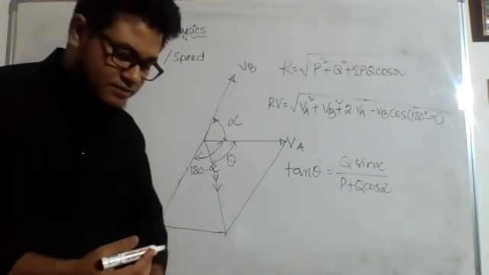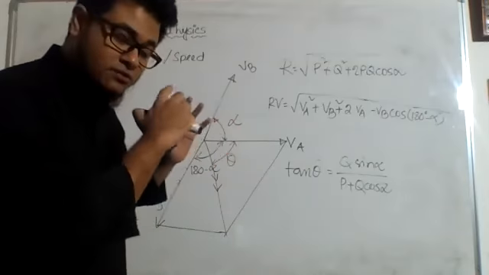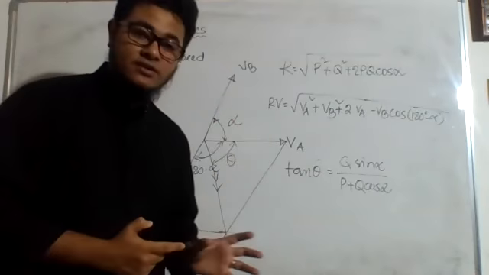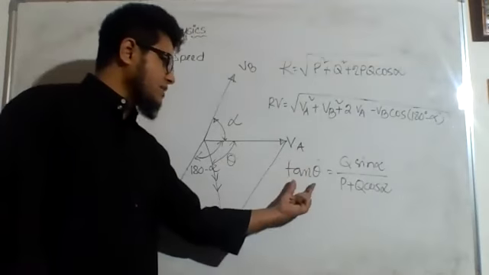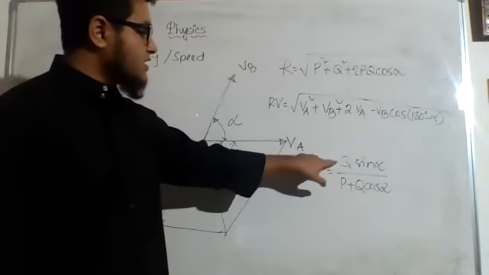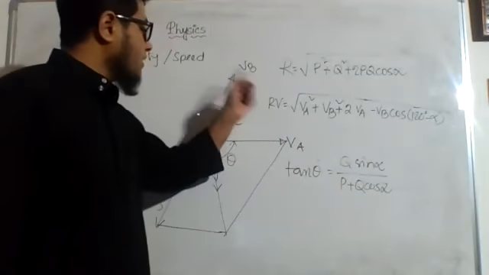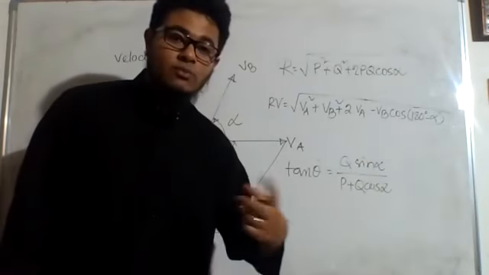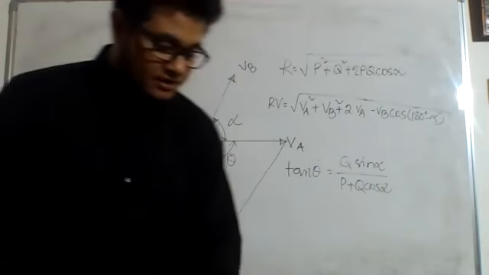I think my marker is getting faded. So at any point, if you cannot see whatever I'm writing clearly, kindly let me know, I will change my marker, no problem. So from tan theta, I can easily find out the value of theta, right? Q will be replaced by minus VB and P will be replaced by VA and alpha will be replaced by 180 minus alpha. So you can just replace the values and find out the answer.